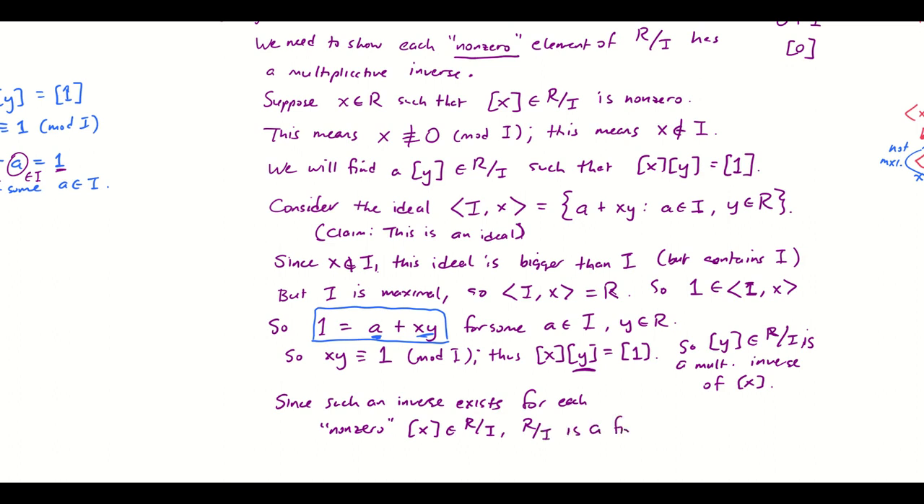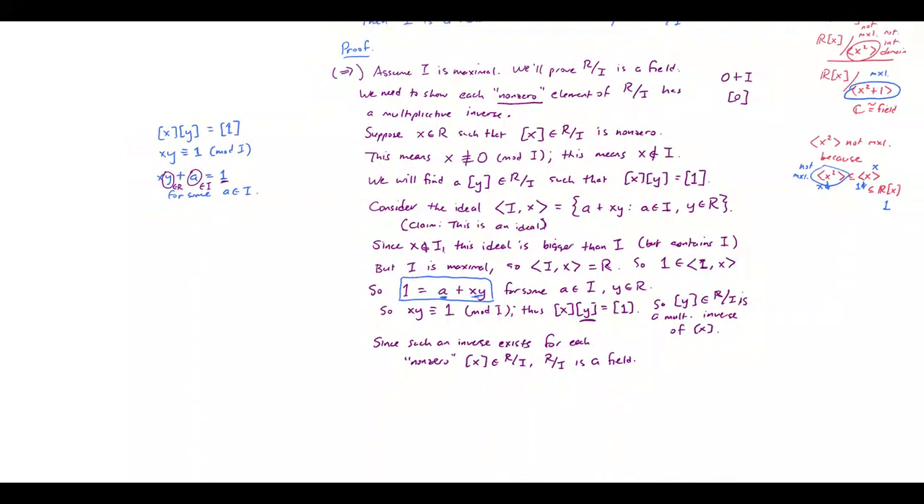I'm glossing over the fact that fields need to be commutative, but R mod I is going to be commutative because R is commutative. Taking quotients doesn't stop things from being commutative. If anything, it will only make things better. Okay, so that is one half of the proof.